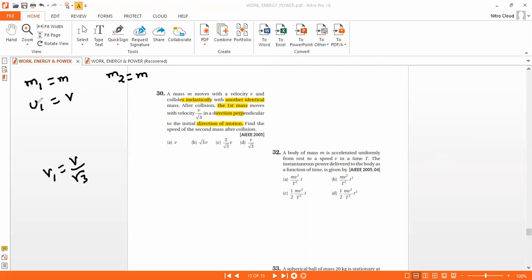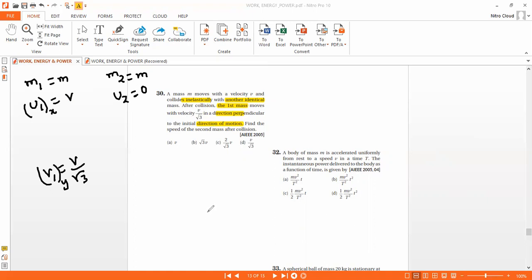Suppose the initial direction is x, and this is y. Another identical mass is initially at rest.